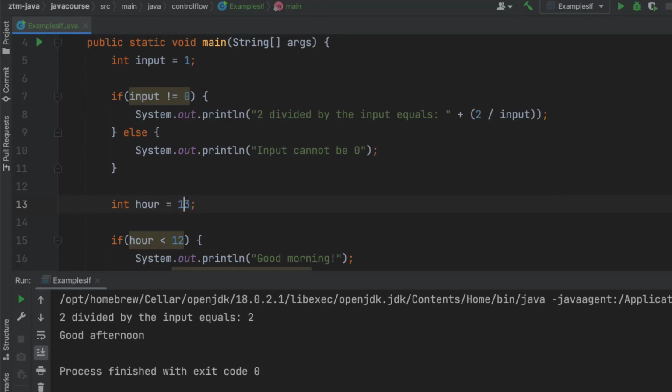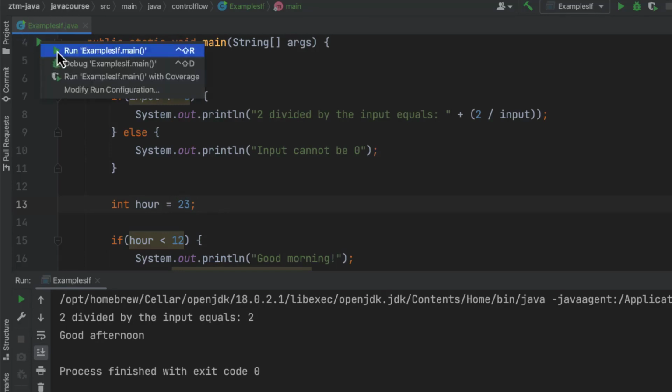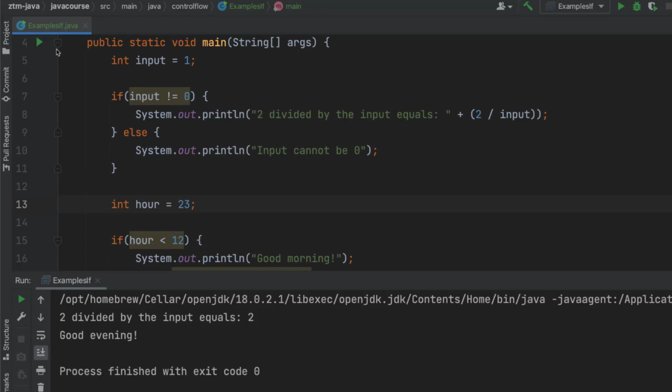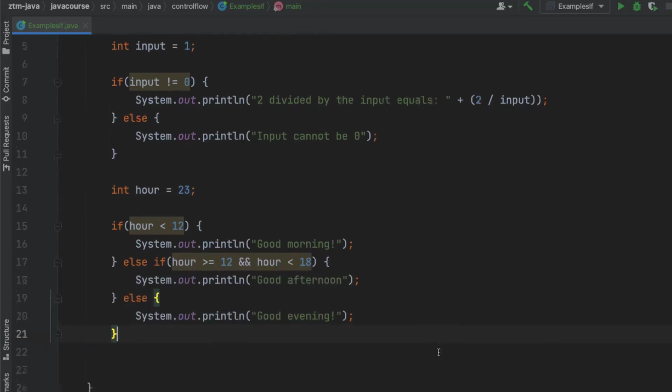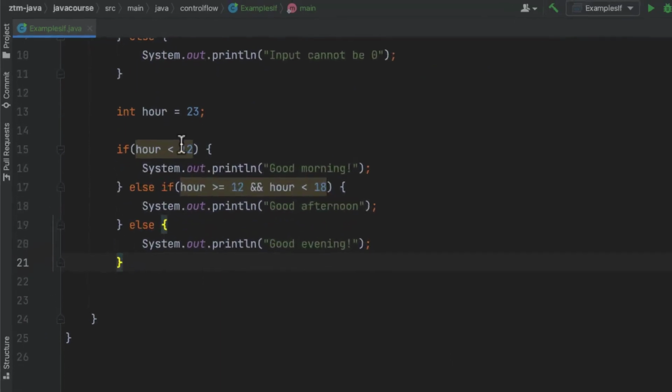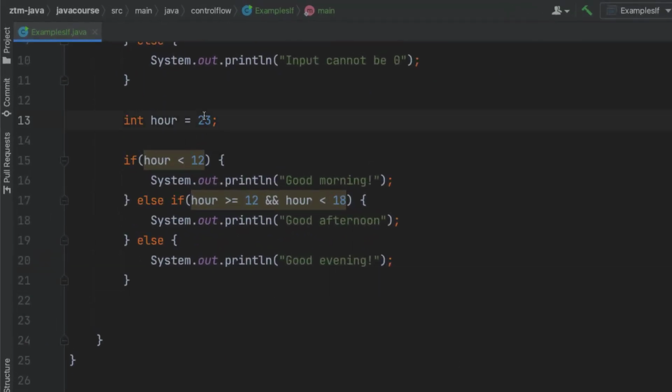And when I make it 23, which is the actual hour right now, I am going to get good evening. Alright, when we look back at this if statement, we see something striking. Namely, if I'm going to put in some invalid input, like 43, it's still going to print good evening.